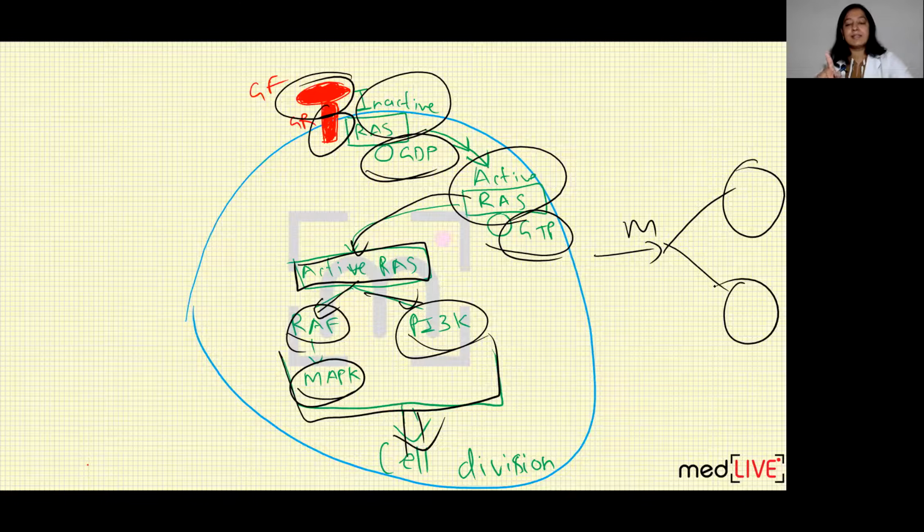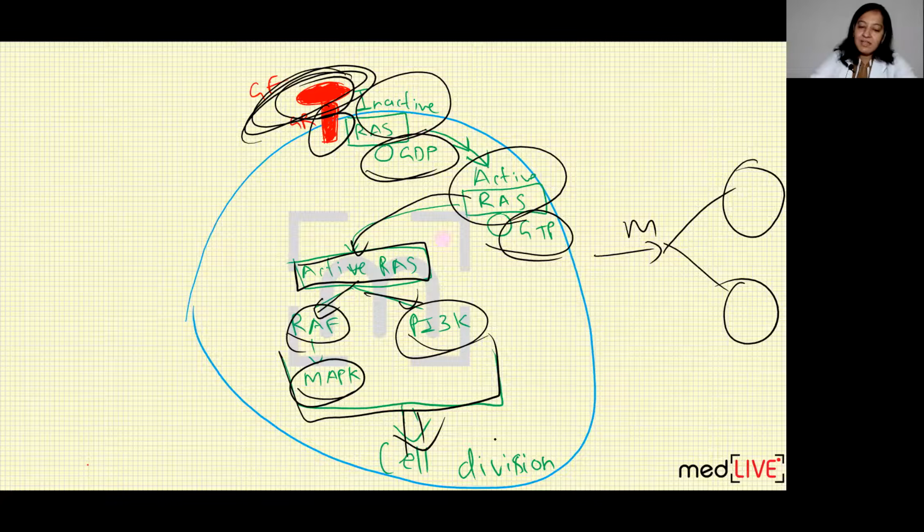But once the cell division occurs, this is not permanent. It can't go on forever, with these two cells forming four cells, and those four forming eight. It is not like that. It is only once. One growth factor causes one cell division.